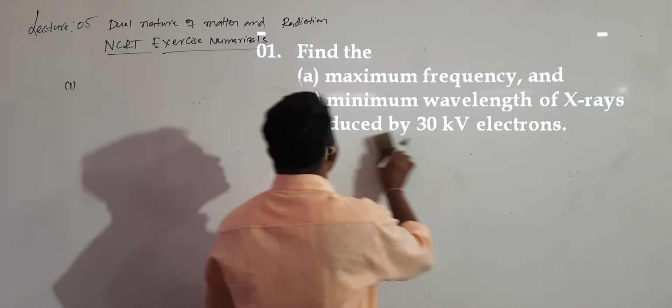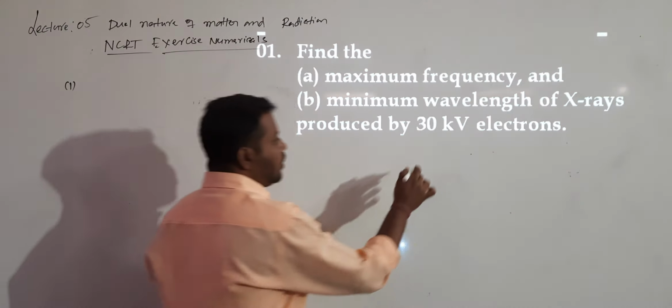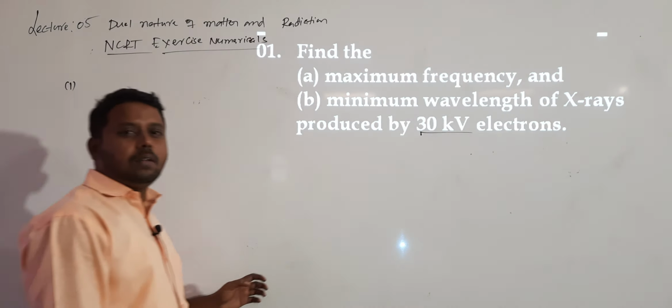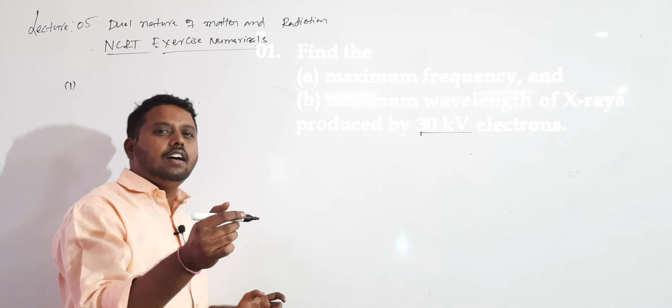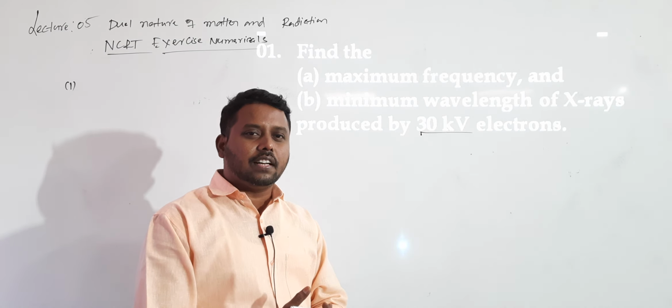First question: find the maximum frequency and minimum wavelength of X-rays produced by a 30 kilovolt electron. Generally X-rays are produced when fast moving electrons are suddenly stopped, and the energy of the electrons is emitted in the form of X-rays.